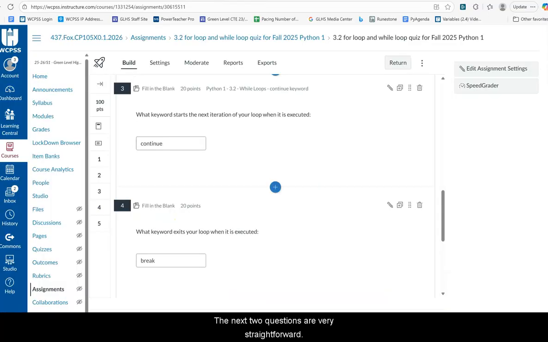The next 2 questions are very straightforward. What keyword starts the next iteration of your loop when it is executed? If for some reason you have a conditional inside of a loop or something like that, and you need the loop to continue going despite meeting a certain condition, you can just type in the keyword continue, and it will keep going. Same thing if you need to stop your loop, down here, number 4. You can ask what keyword exits your loop when it is executed. You can use break, and this is used a lot in while loops. So let's just take a look at a quick example of one of those.